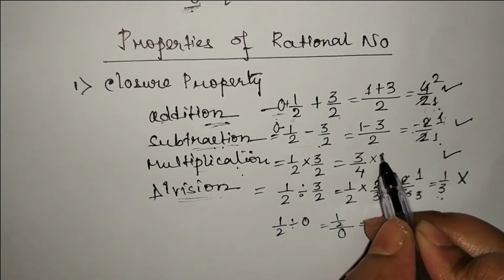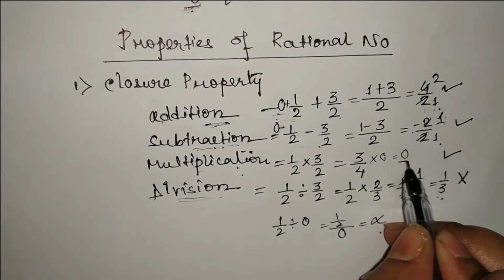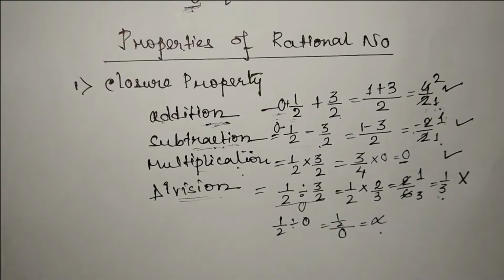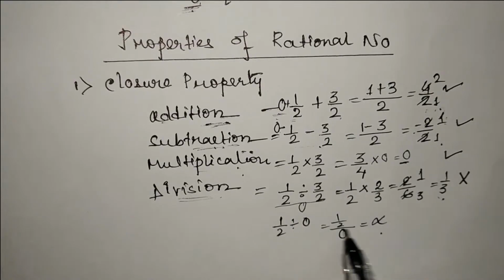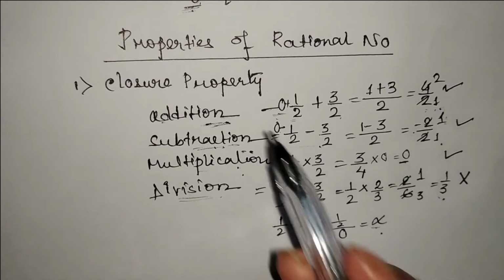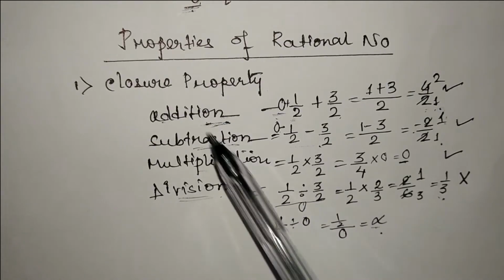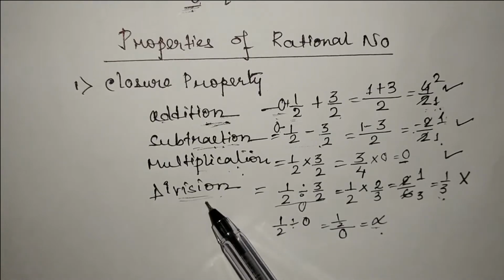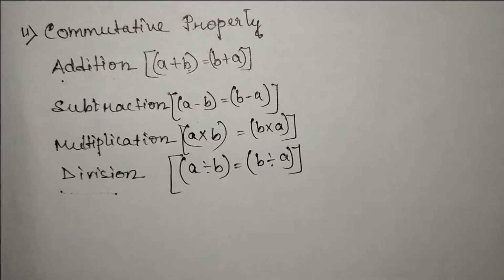Again, if we multiply by 0, we are getting 0. 0 is also a rational number. But if we divide this by 0, we won't get the value. It's infinity. So addition, subtraction and multiplication are closed under this property, but division is not closed.